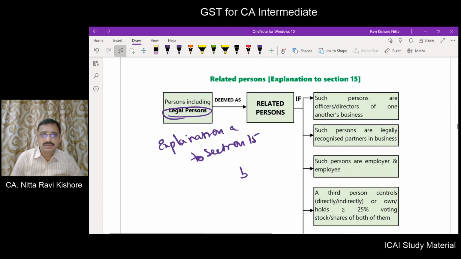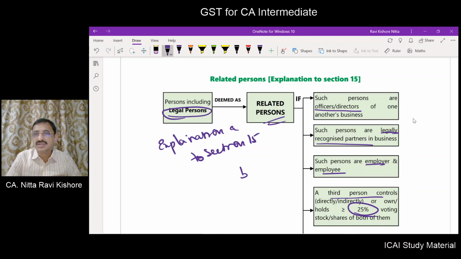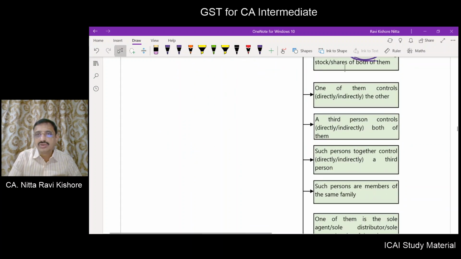Persons are deemed as related persons if they are officers or directors of one another's business, legally recognized partners in business, employer-employee, or a third person controls directly or indirectly 25% or more of the voting power.